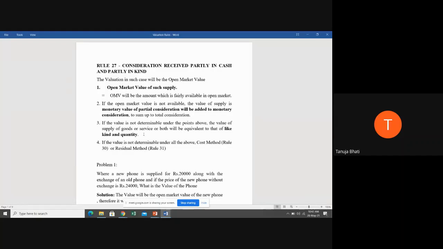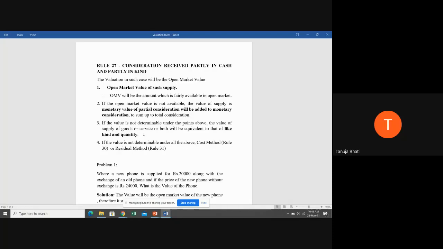So suppose now Lay's chips and Balaji chips, they are similar. They are not the same, but they are similar in their kind and quality. The quantity also should be the same. So now Balaji chips and Lay's chips both are similar, both are chips. Their quantity also should be the same. So what this manufacturer has to do is see what is the price of the similar product that he is selling to the wholesaler.